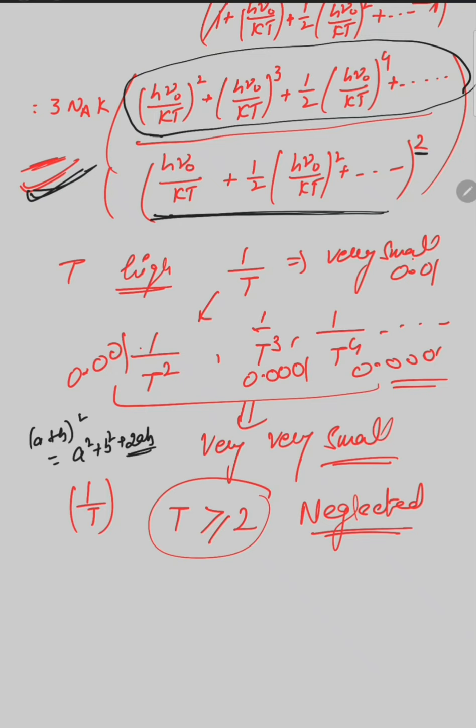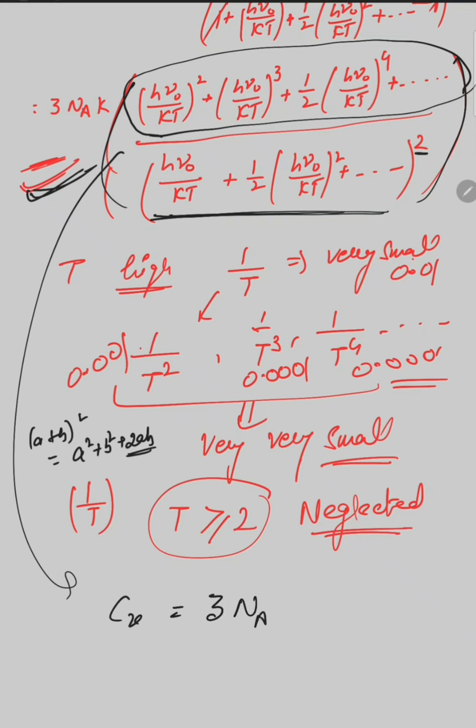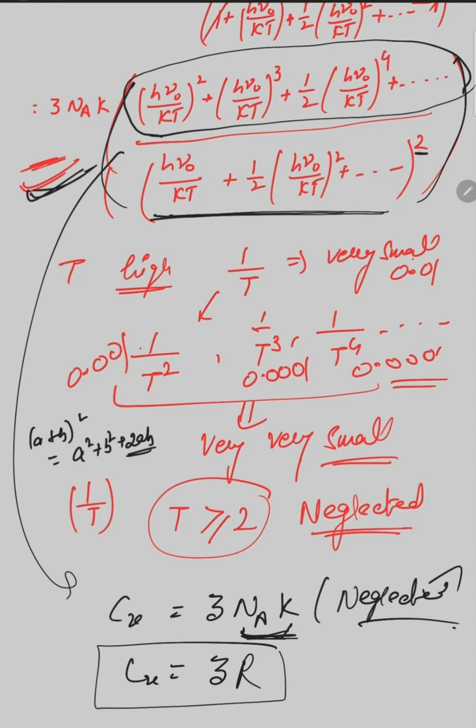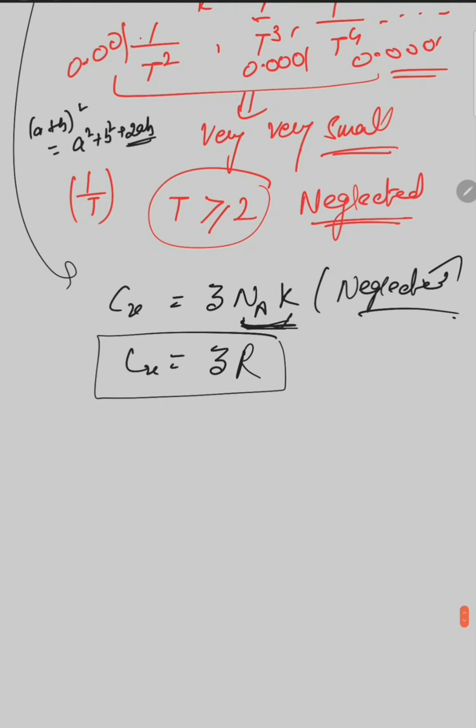So all the powers are either in the square form or have powers greater than 2. So all this bracket term can be neglected, and after neglecting the terms we will get Cv equals 3NA into k, and NA into k, with all these powers in the bracket neglected. This multiplication is given by the R factor. That means it has been proved that at a very high temperature heat capacity is constant and its value is given by 3R.